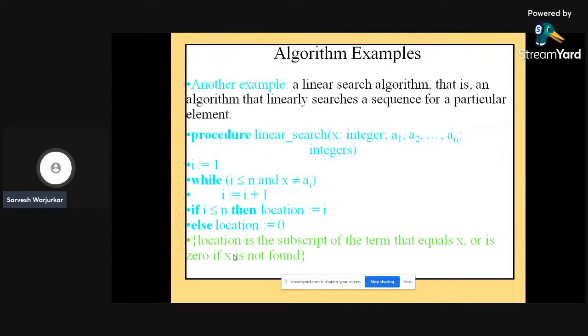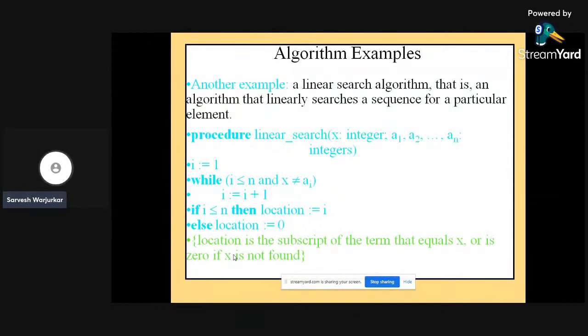Procedure linear search(x, a1 up to an), where all are integers. I is equal to 1, while I is less than n and x is not equal to ai, I is equal to I plus 1. If I is less than n, then location is equal to I, whatever that location is, else location is equal to 0. It means if the normal condition holds, if I is less than or equal to n, n being the integer, then location is equal to I.